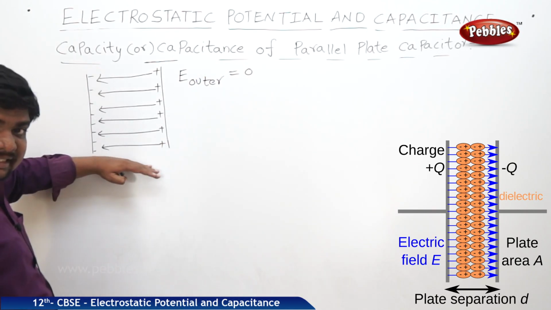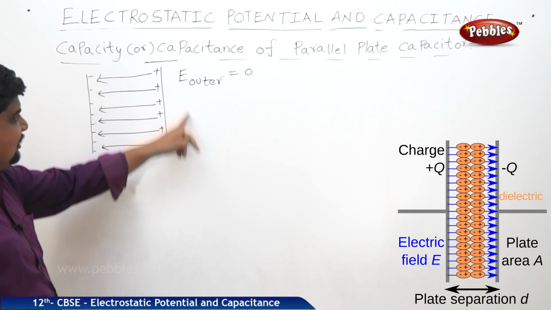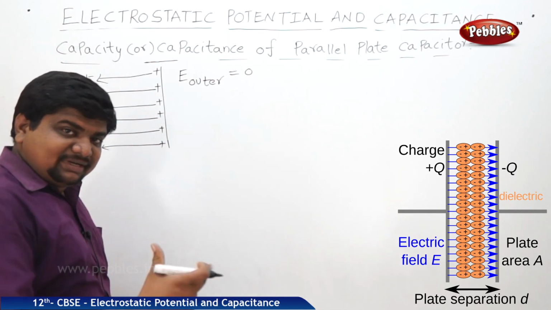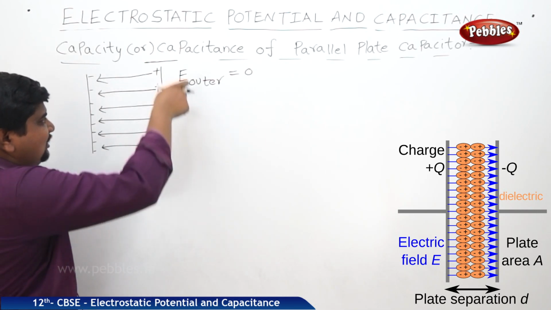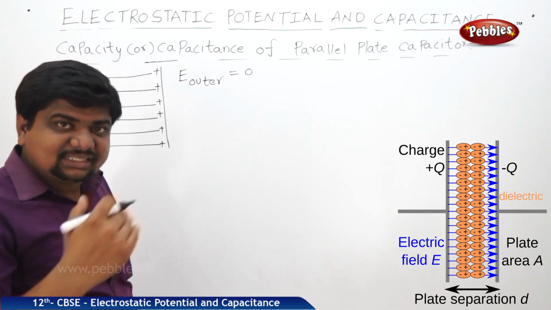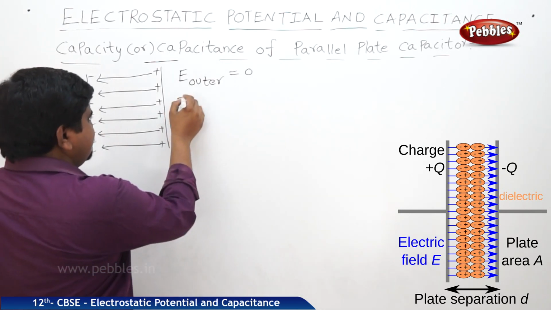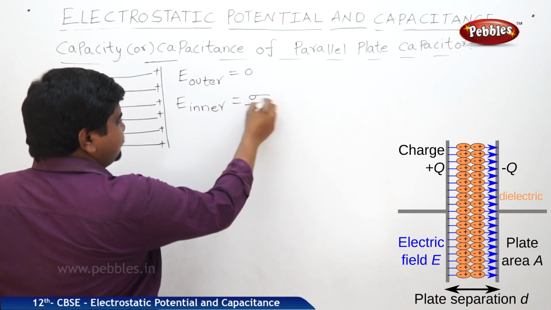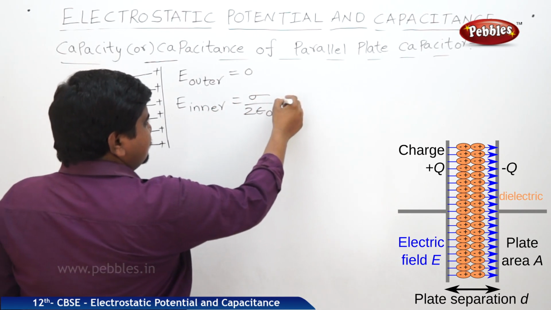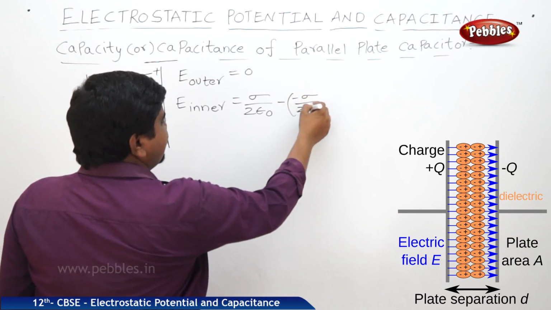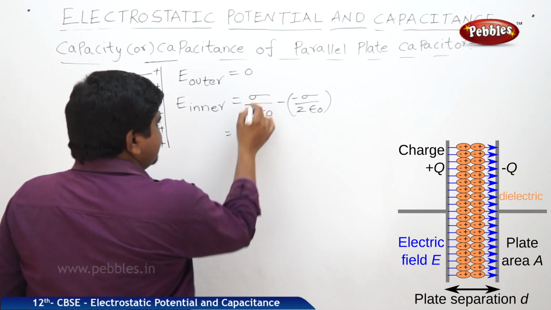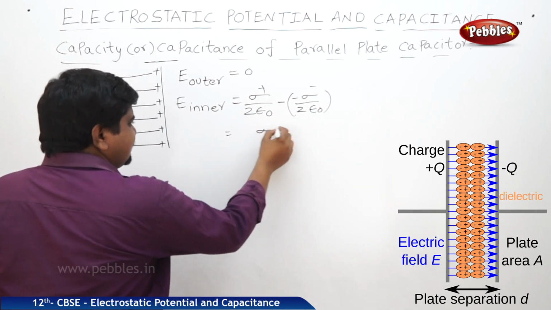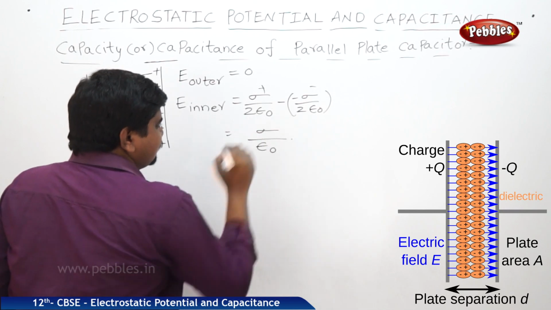But E inner, what is the surface charge density? Sigma by 2 epsilon naught, because capacitance depends upon the total surface area of the conducting plate. Therefore, E inner is equal to sigma by 2 epsilon naught plus sigma by 2 epsilon naught. This is due to the positive charge, this is due to the negative charge. The total is sigma by epsilon naught.